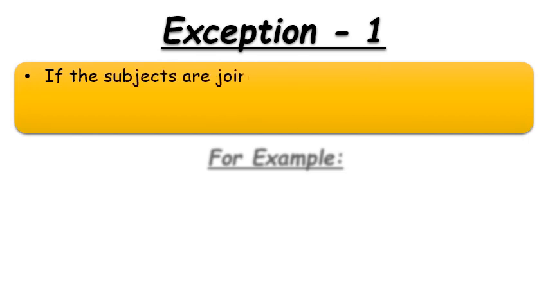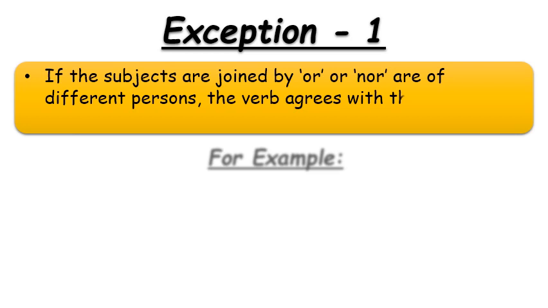There are two exceptions with rule number 7. So let's see exception number 1. If the subjects are joined by or nor. Subjects means whether it is noun or pronoun. If they are joined by or nor, and the subjects are of different persons, first person, second person and third person, the verb agrees with the nearer subject. In that case, the verb will be used according to the nearer subject or person.